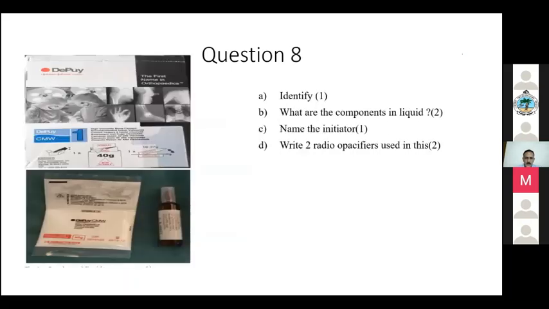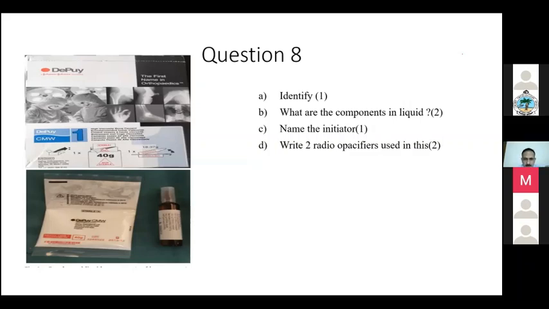Okay. So who is going to answer the next one? Any volunteers? Okay, Rasim. Rasim, you just joined, no? So can you answer this? Identify. Bone cement. Yeah, it's a bone cement.